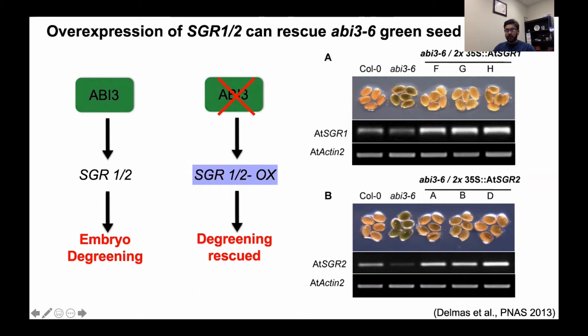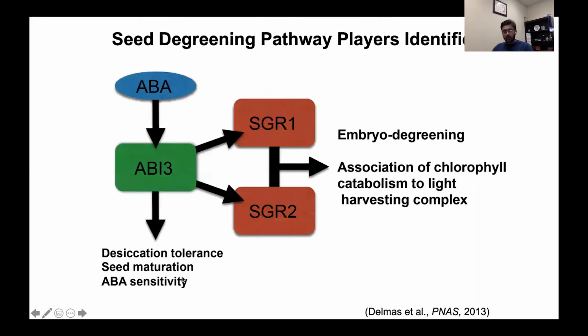We've done a series of assays to confirm that ABI3 binds SGR1-2 to actually accomplish this. So very exciting story, and what we finally showed in this paper was that ABA regulates ABI3, and ABI3 can regulate the expression of SGR1-2, and that leads to embryo degreening. The ABI3 on its own can also regulate desiccation tolerance, seed maturation, and ABA sensitivity.